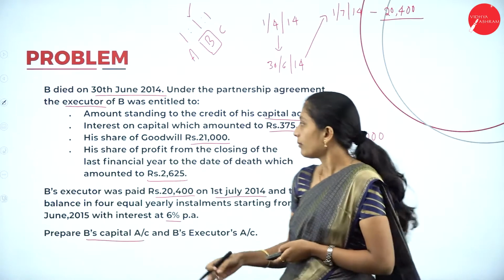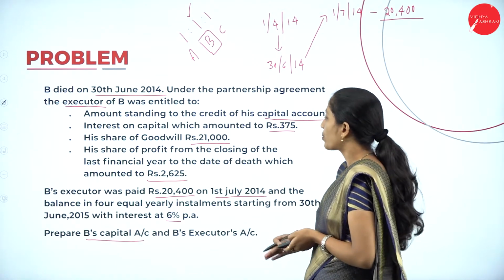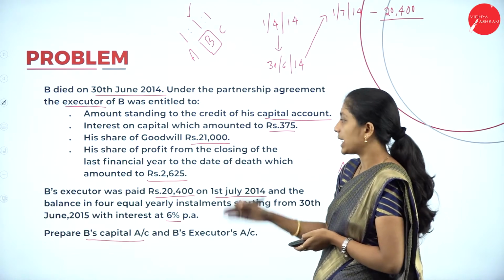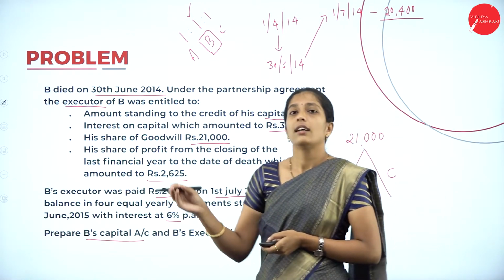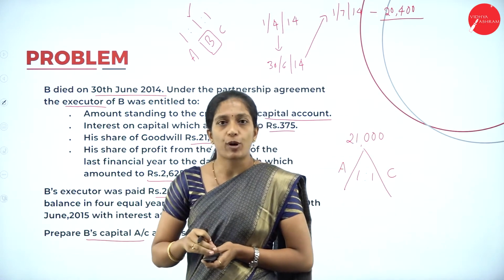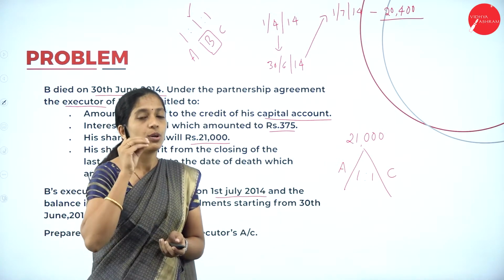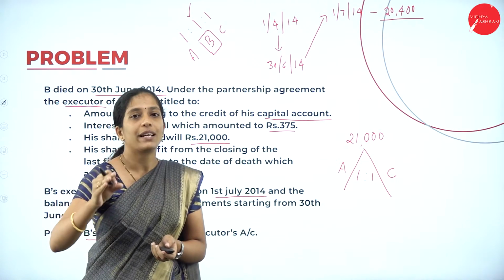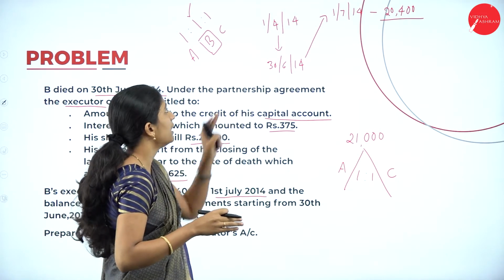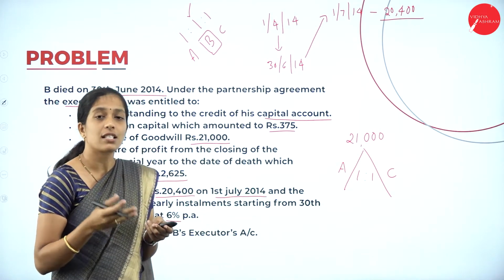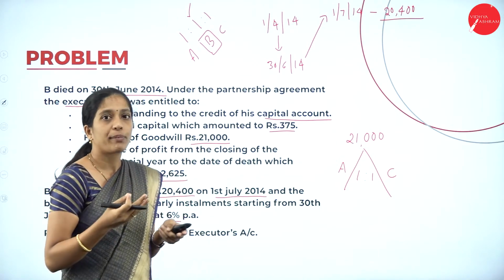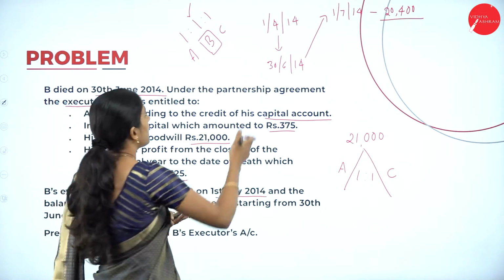Next what they have told? His share of profit from the closing of the financial year. So as I told, 2,625 is the profit. So we have to calculate his share of profit. We can't calculate for the whole year because he was not there for the whole year. He was there only for how many months? That is April, May and June. Only 3 months.